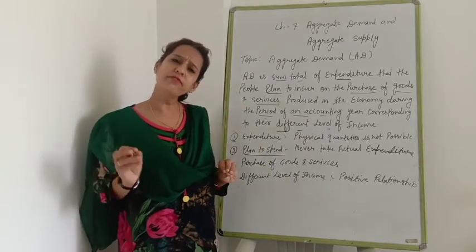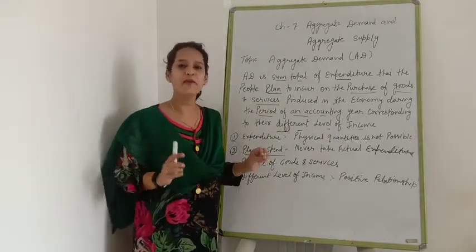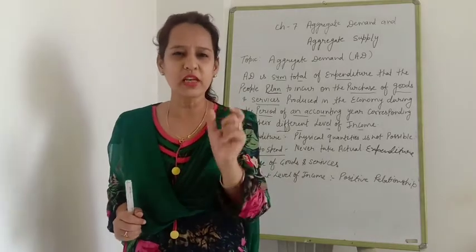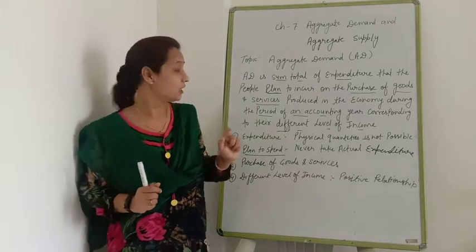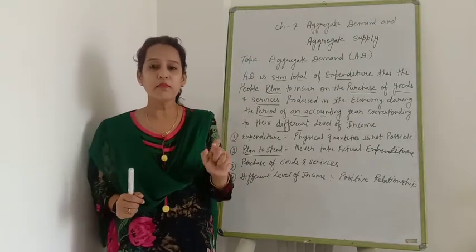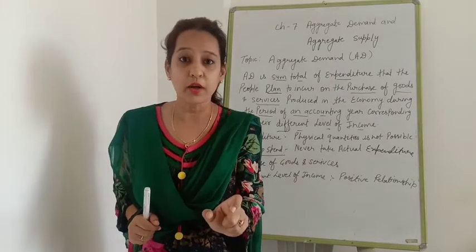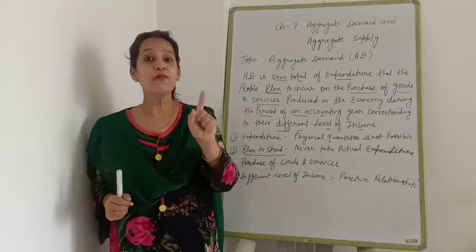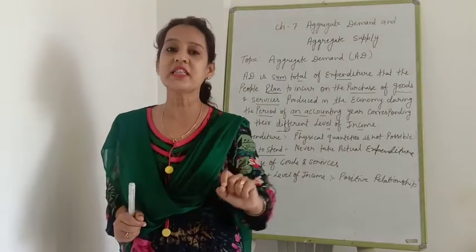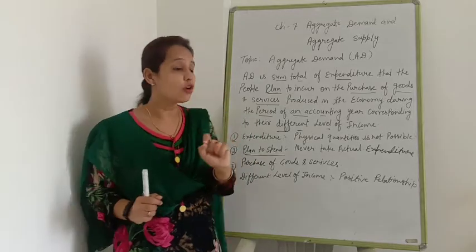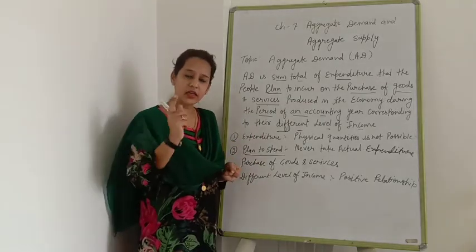Now what is the difference between aggregate demand and market demand? I told you in 11th class also what is the meaning of market demand and what is the meaning of aggregate demand. Market demand means demand by all the consumers of a particular good or service in the economy, that is known as market demand.